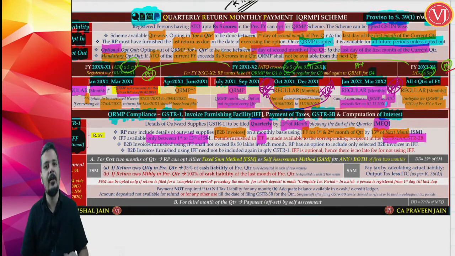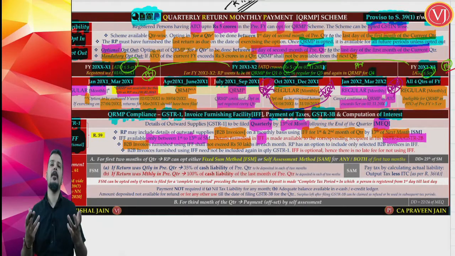If you want to file, file it. If you don't file, then you cannot do anything. Then you have to wait till next month. And next, in each month, the maximum B2B invoices that you can include in your invoice furnishing facility is only 50 lakhs. So, there is a restriction.